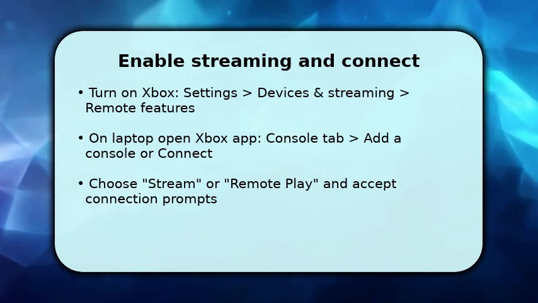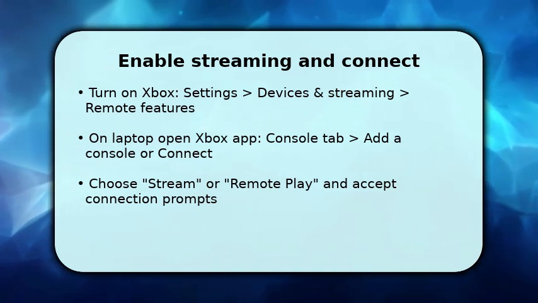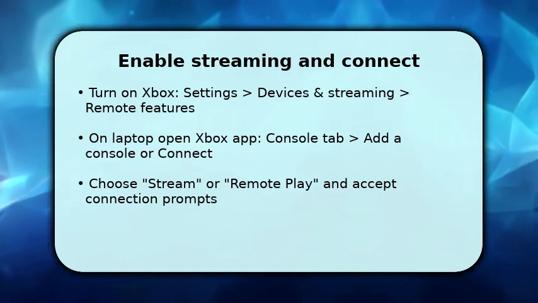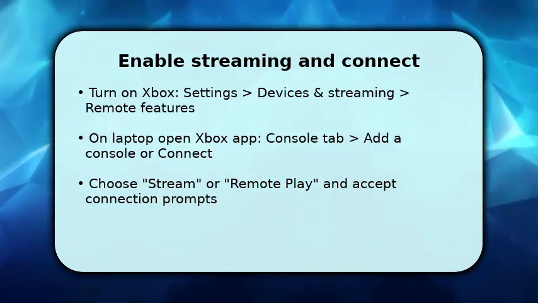The app will search the network. When it finds your Xbox, choose Stream or Remote Play and accept any prompts on the console. This step creates an active streaming session. Make sure your laptop's firewall allows the Xbox app through so the stream isn't blocked.